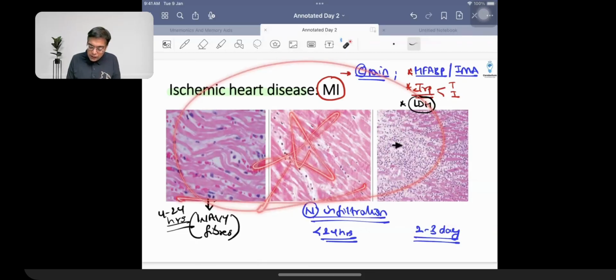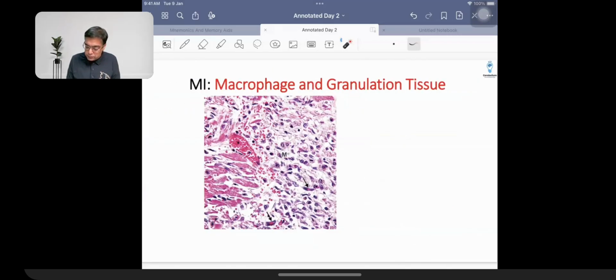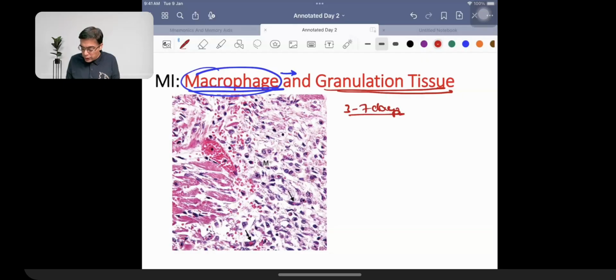Then what we are going to be having after 3 days is the replacement of neutrophils by the macrophages. And what we are going to be having over here is the deposition of the granulation tissue. Now, this is a time when you are going to be having the appearance of the macrophages in the granulation tissue. And unfortunately, this is also the time when the cardiac tissue is going to be the weakest. So there is a high risk of development of what we read in medicine by the name of cardiac rupture syndrome. Cardiac rupture syndrome can be associated with the damage at the level of the mitral valve.